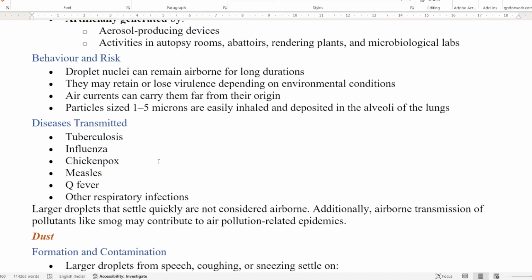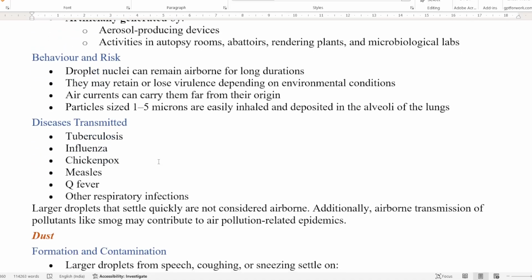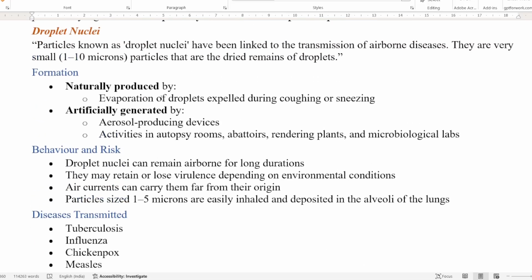So there are certain risks involved. They can remain in the air for a longer duration. They retain their virulence, meaning their ability to give the disease, and it depends on the environmental conditions. Air currents can carry them far off, and they are very small sized, 1 to 5 microns, and recently we studied 1 to 10 microns.